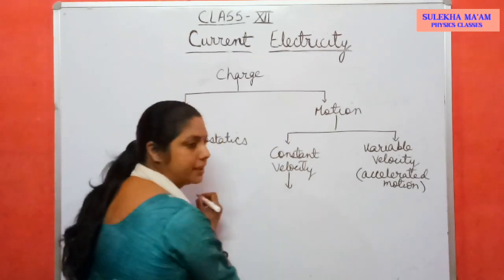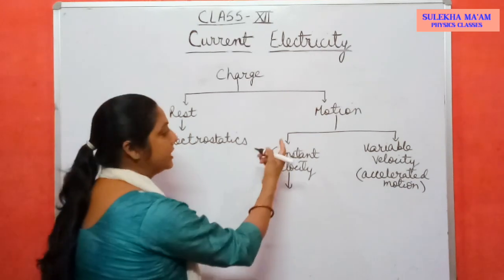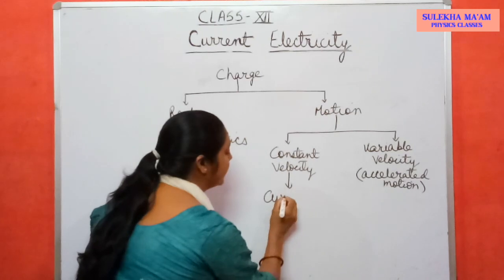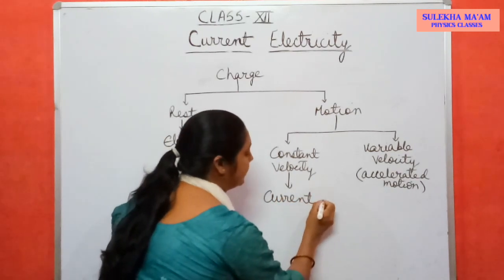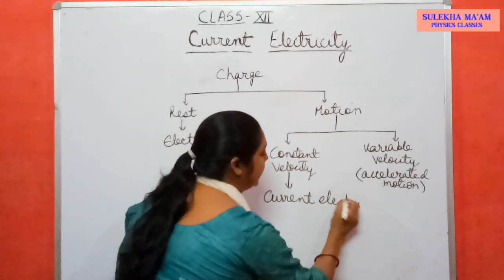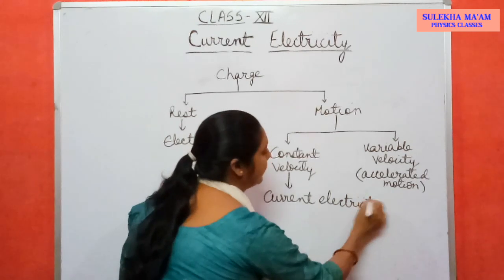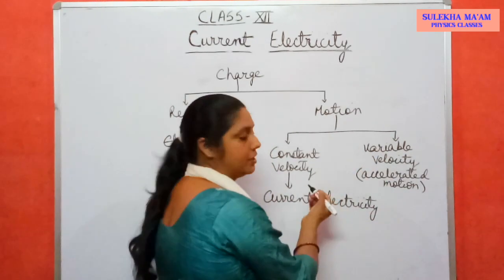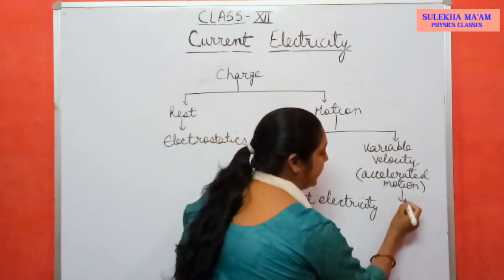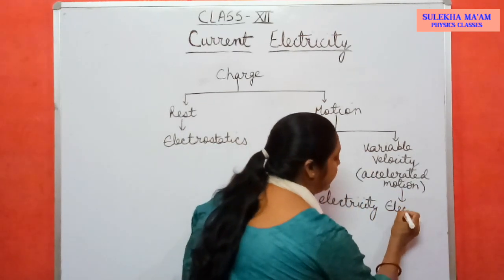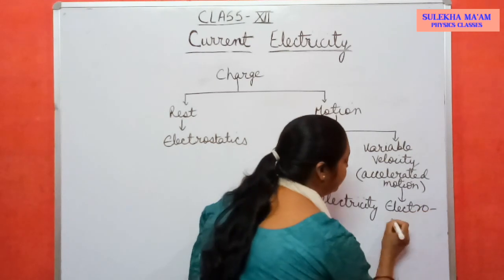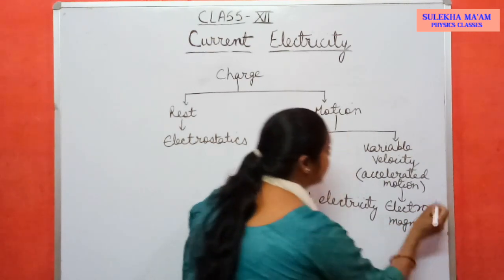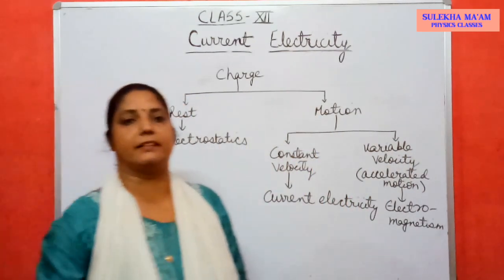That branch of physics which we will study when the charges move with constant velocity is called current electricity, जो कि हमारा अभी यही चैप्टर पढ़ना है. Okay. And when the charge moves with variable velocity, then we will study about electromagnetism, which is the next chapter after current electricity.